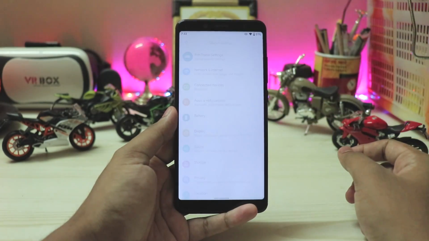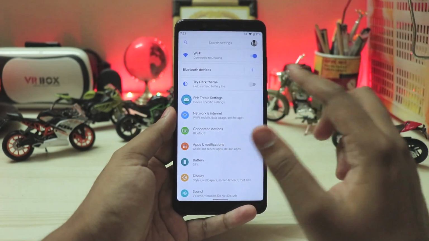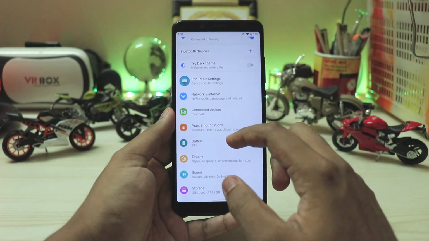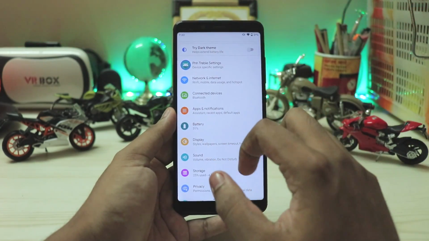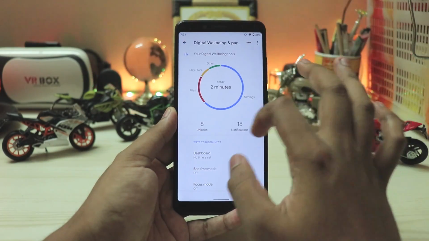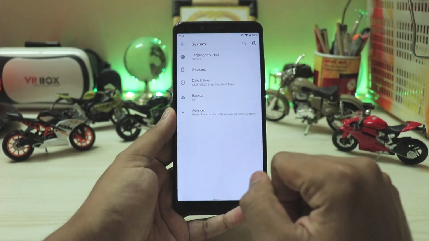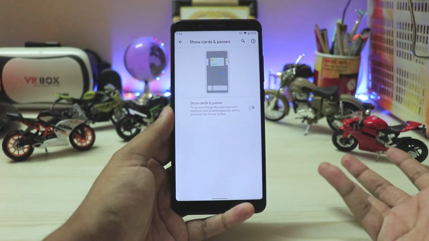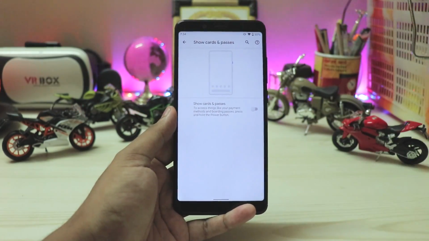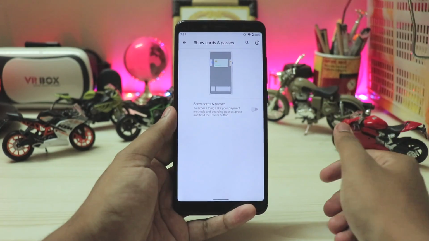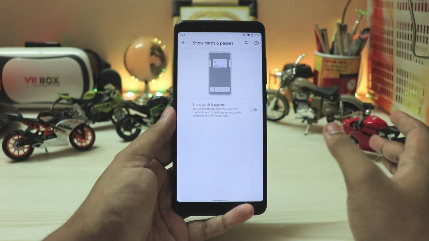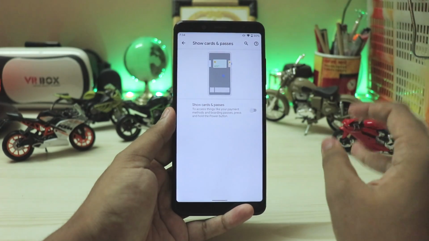But directly going down to the settings, again, you get more suggestions right over here, like Bluetooth devices, dark theme, just normal stuff. You have Fusion treble settings right over there as before. So just scrolling down to system, gestures, cards and passes. So in developed countries like New York and everything, you can actually store your bus pass or anything like boarding passes right over here onto your power menu, which was an Android 10 feature in developer preview, which was quite hidden, and then it was never brought back.